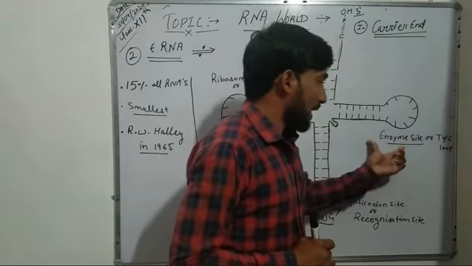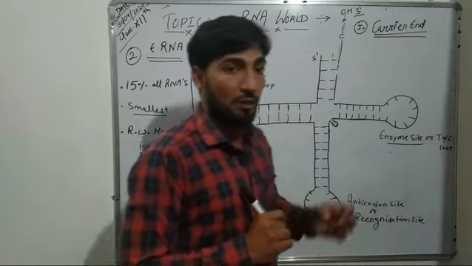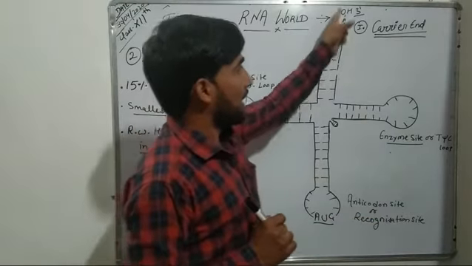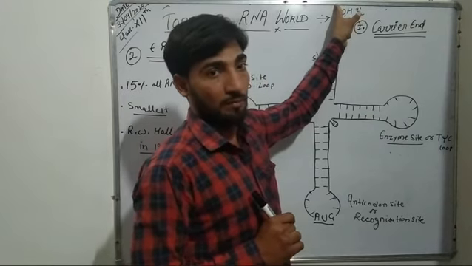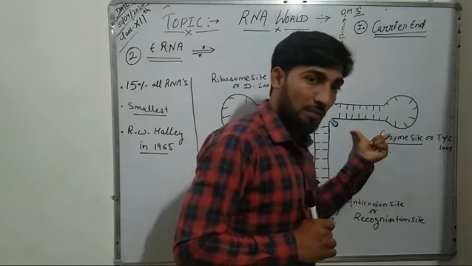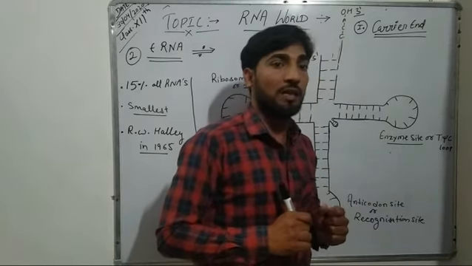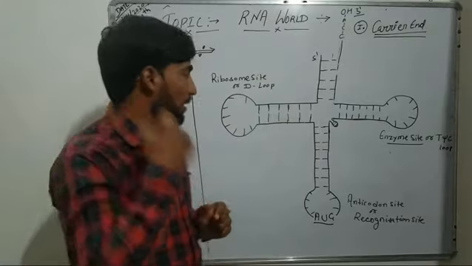This site consists of some charging enzymes which catalyze the binding of amino acid at the 3' end of tRNA. That's why it is known as enzyme site.